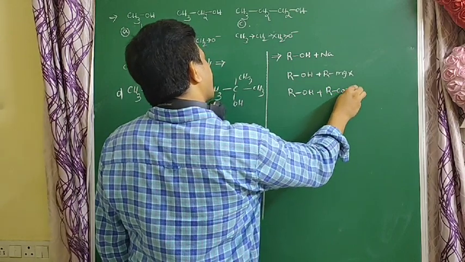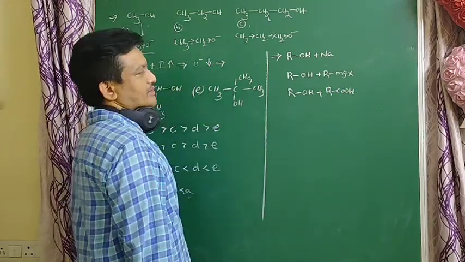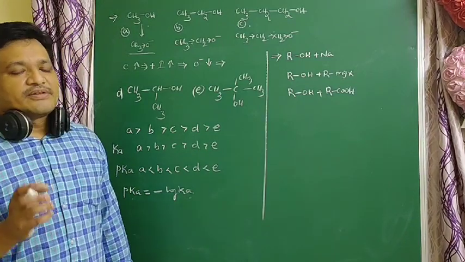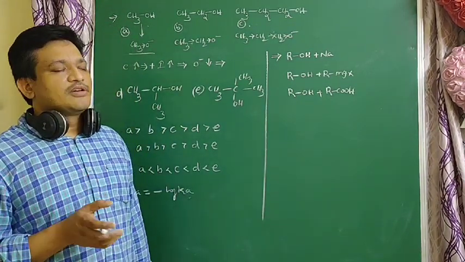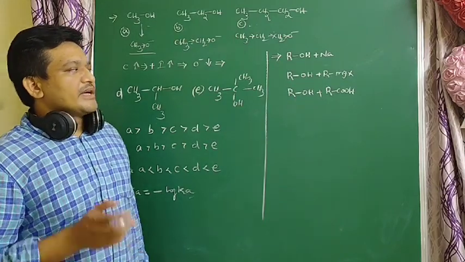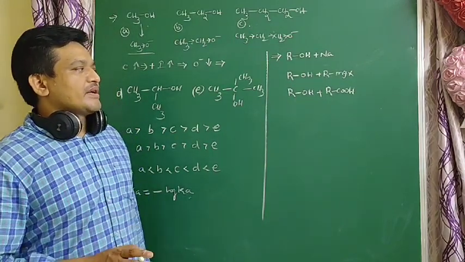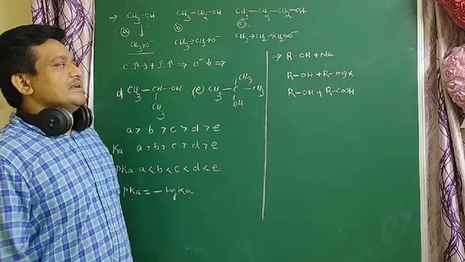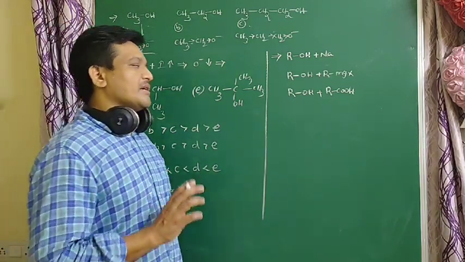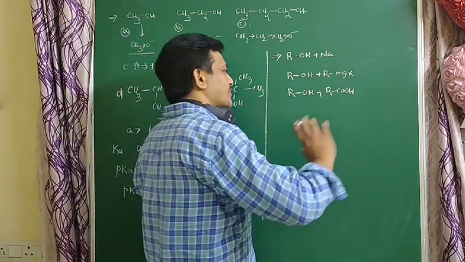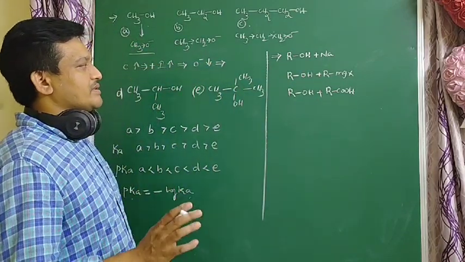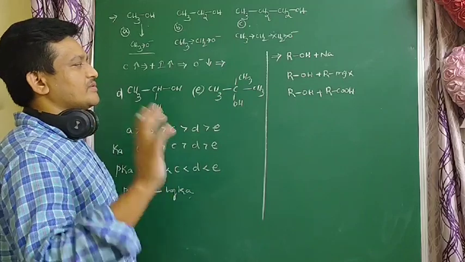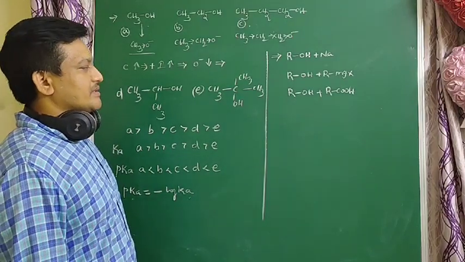So all this indicates the acidic nature of alcohols. Alcohols react with alkali metals, all alkaline earth metals, and aluminum. Alcohols react with RMgX, and alcohols react with carboxylic acids. The reaction of alcohol with carboxylic acid is esterification. Alcohol reacting with RMgX and with metals also indicates the acidic nature.